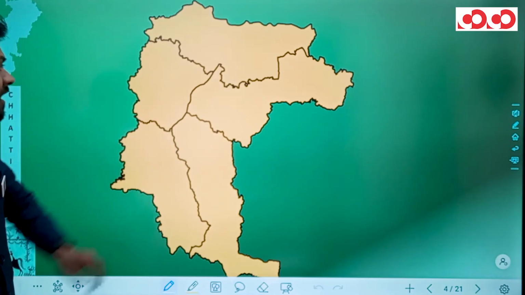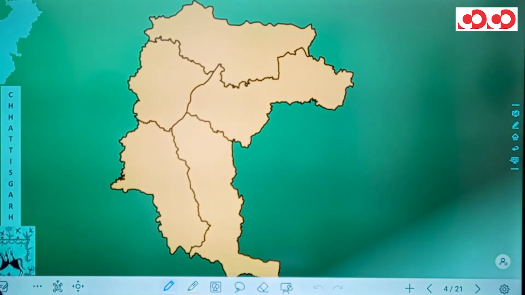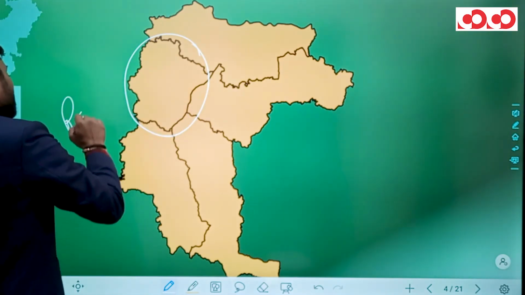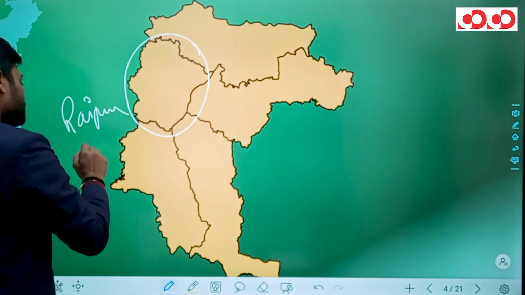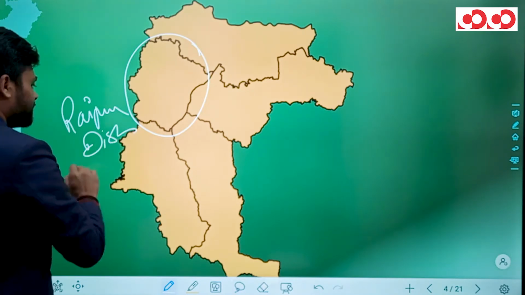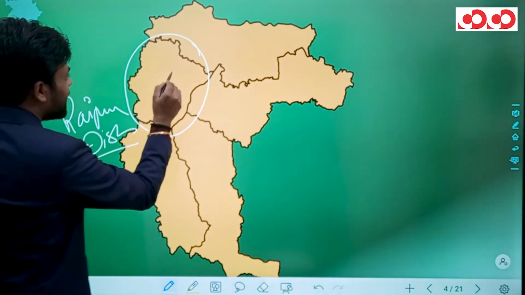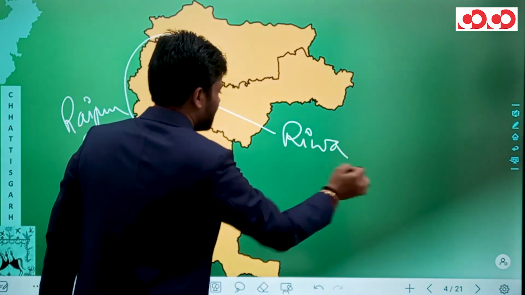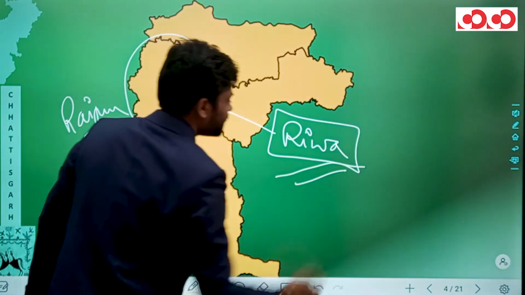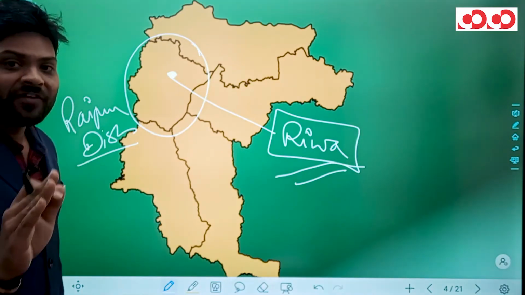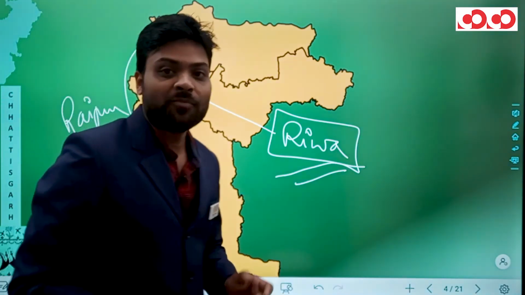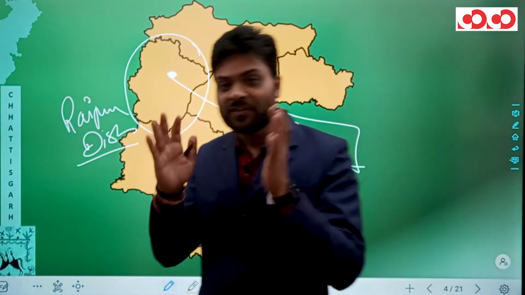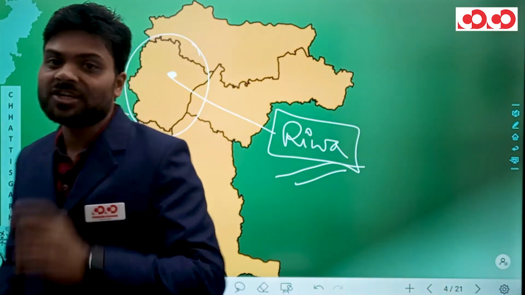Now, this is actually the map of Raipur Division. And this happens to be the Raipur district, and in this Raipur district there is an archaeological site by the name Rewa. You people will not find this archaeological site Rewa in the books because it is one of the latest archaeological sites in Chhattisgarh.